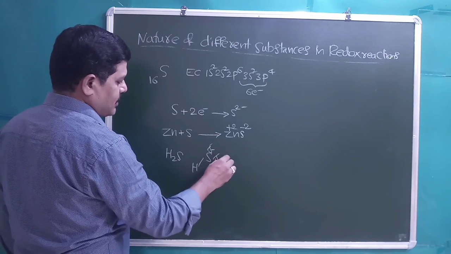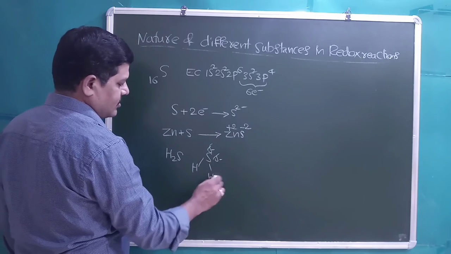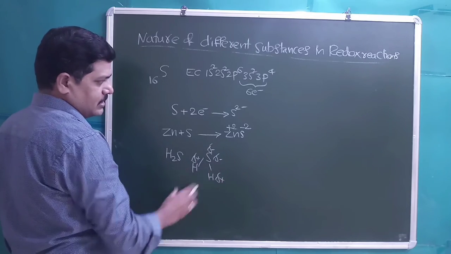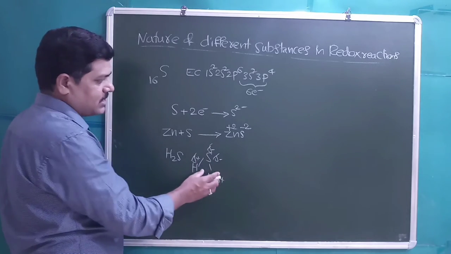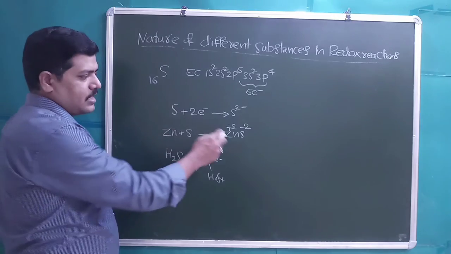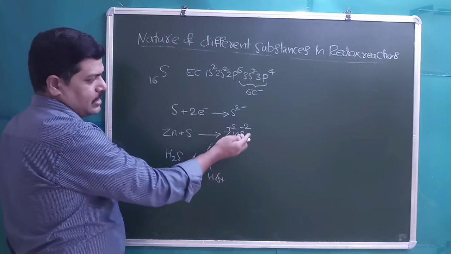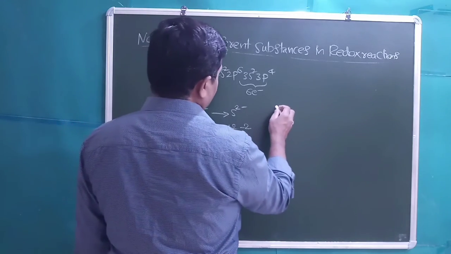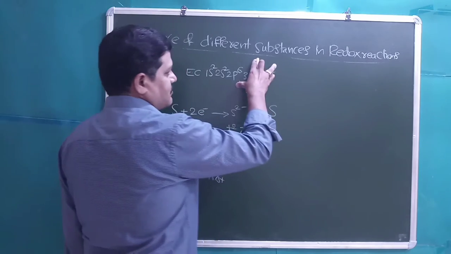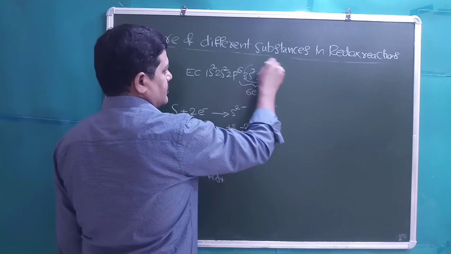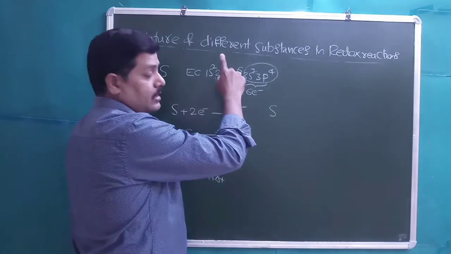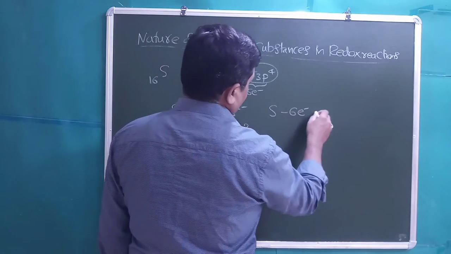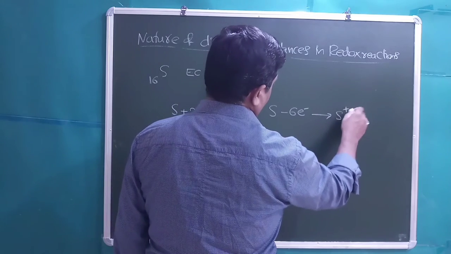2 units partial negative charge is present. Hydrogen attains a partial positive charge because of the polarity of these bonds. So in this case it is a partial charge. In the case of ZnS, when sulfur is combining with metals, it has a complete charge of -2. Then one more possibility is there, it can lose the 6 electrons present in the outermost shell, then it will also get an octet, right? So S minus 6 electrons, then it will get S plus 6.